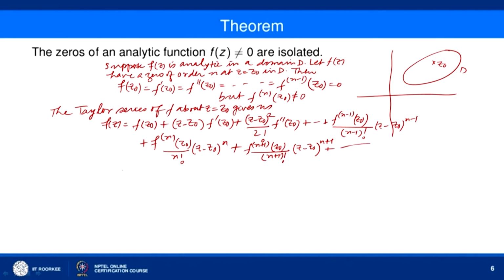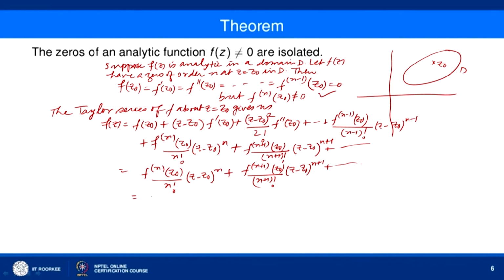and so on. Now, using these conditions, we get f^(n)(z naught) over n factorial (z minus z naught) to the power n plus f^(n+1)(z naught) divided by (n plus 1) factorial (z minus z naught) to the power n plus 1 and so on.